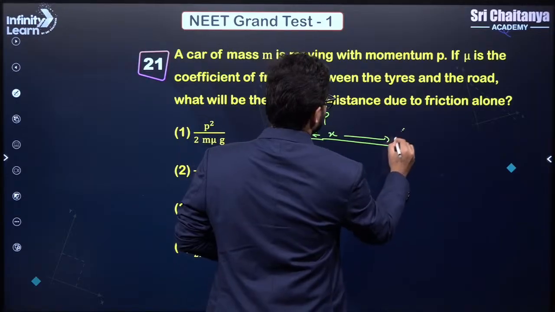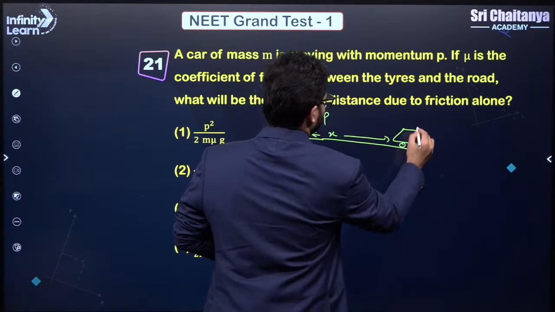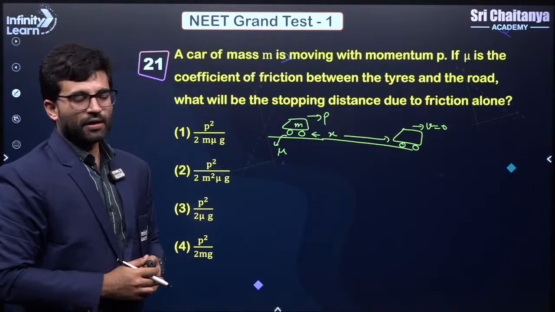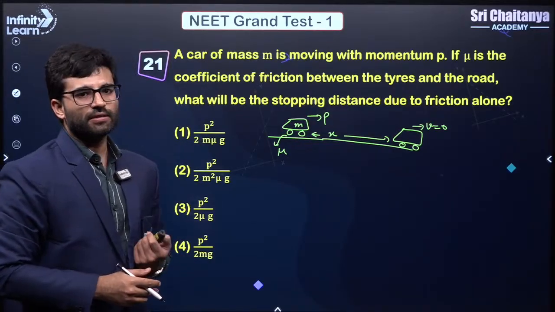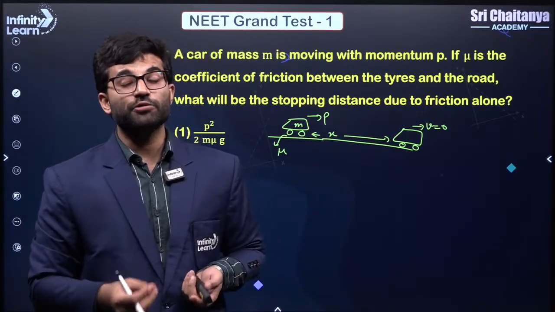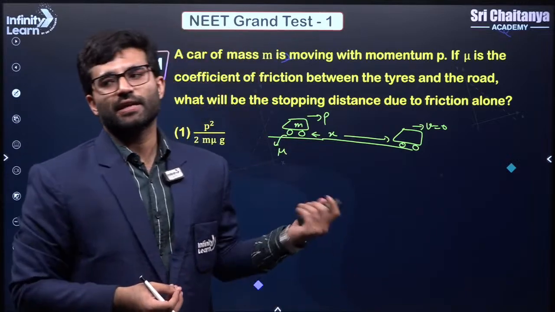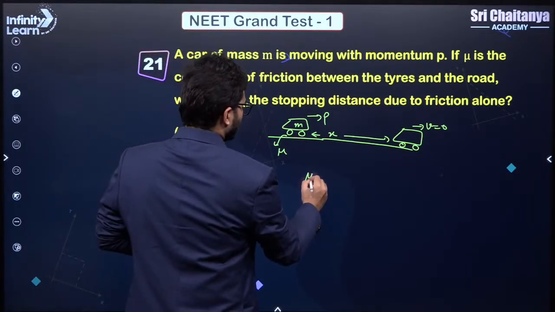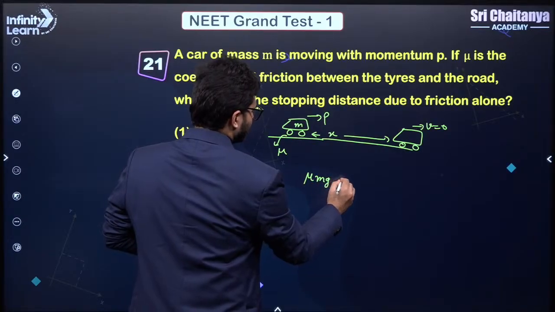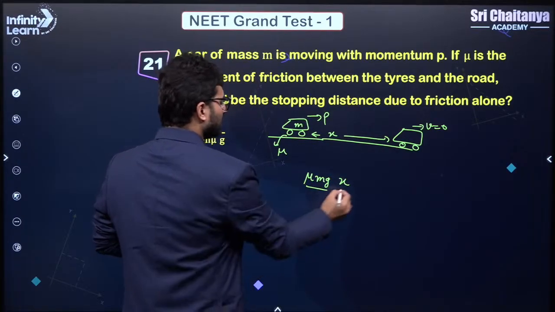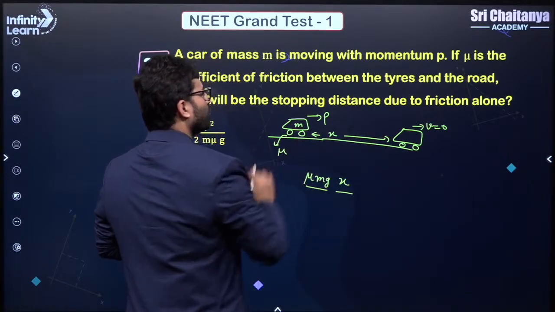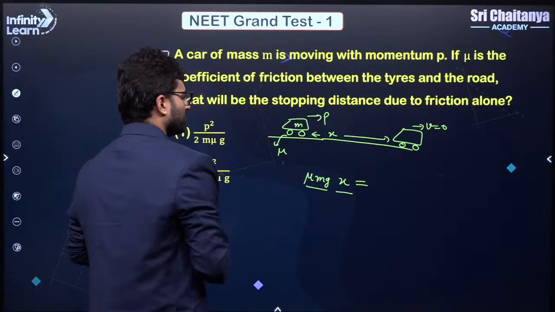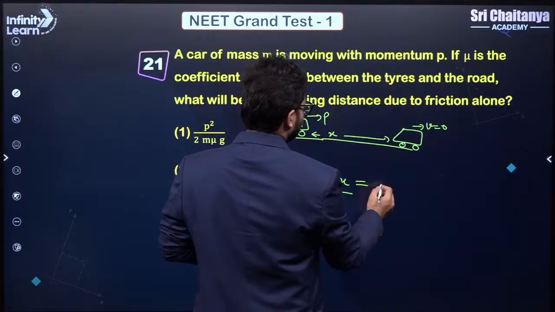Let's say that stopping distance is x, correct? Now here the velocity is 0. Here it has some velocity due to the momentum. Now what is the concept here? Concept is that due to the negative work done by the friction, the kinetic energy is decreasing, right? So what is the work done by friction? Mu mgx. This is the force of friction, and this is the distance for which this force is acting. So mu mgx is the work done by the friction, equal to the change in kinetic energy.